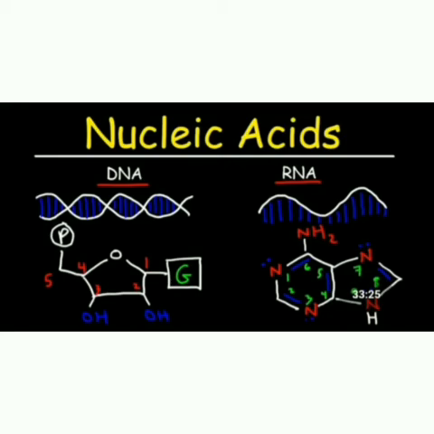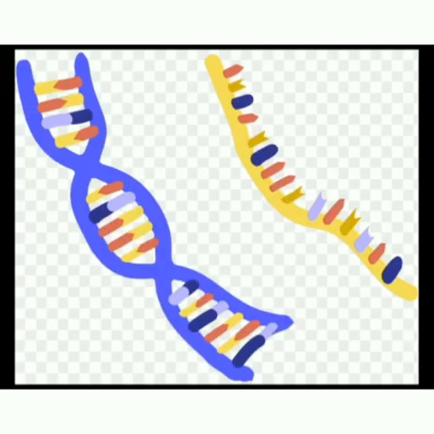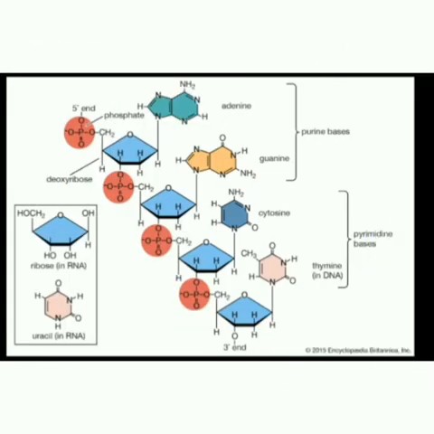Nucleic acids. Every generation of each and every species resembles its ancestors in many ways. It has been observed that the nucleus of a living cell is responsible for this transmission of inherited characters, also called heredity.